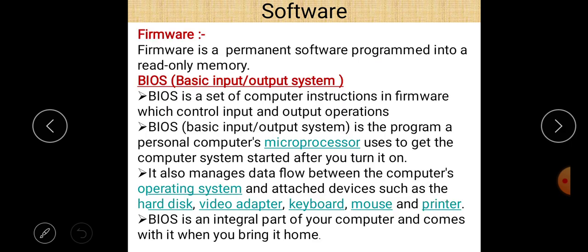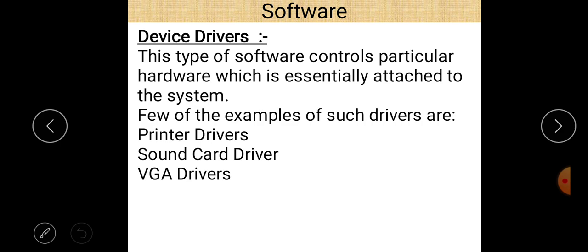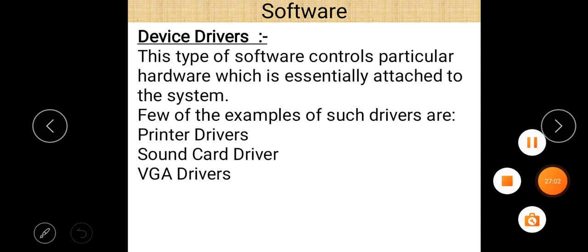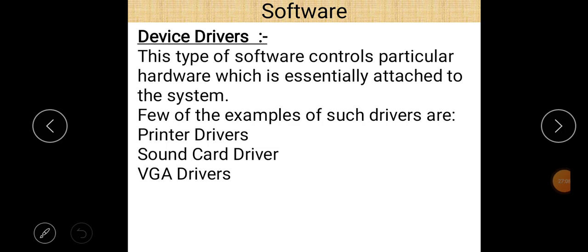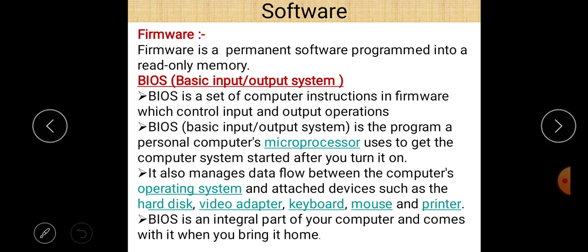Next is firmware. So, these are the different types of system software. Now, I think you are able to understand all of these terms. Next, there is a very important term known as firmware. Firmware is basically nothing but the permanent software programmed into read only memory. These are the programs that basically reside in read only memory, which is called firmware.